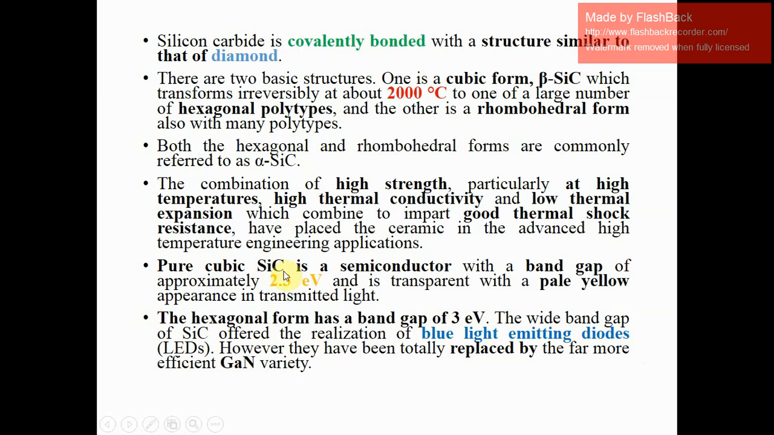This beta SiC, at 2.3 electron volt, is of semiconducting nature, and alpha SiC, used in blue light emitting diodes, is also of semiconducting nature. This blue light emitting diode has since been replaced with the gallium nitride semiconductor.